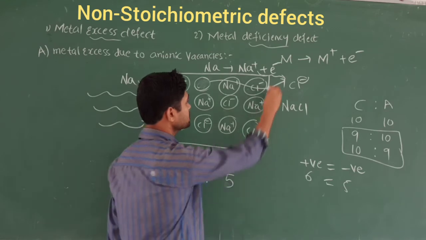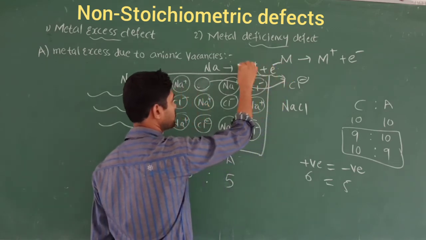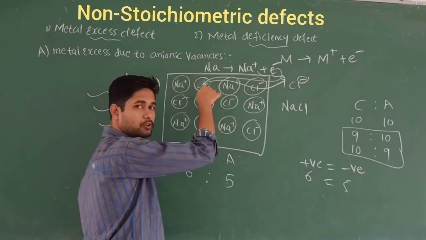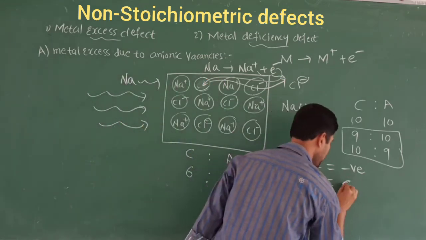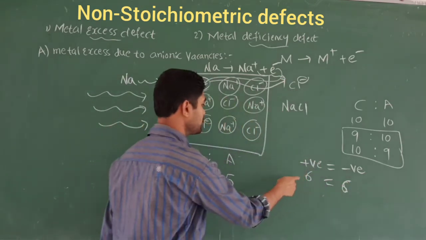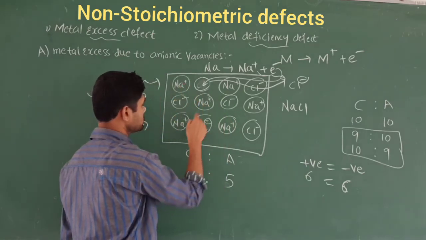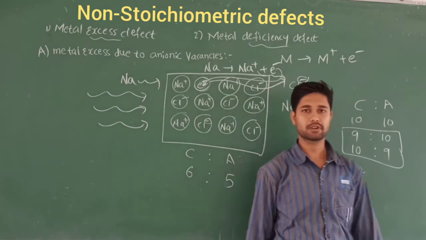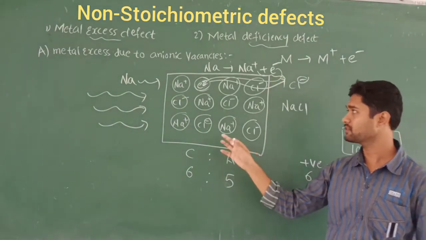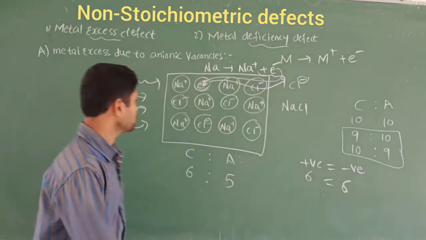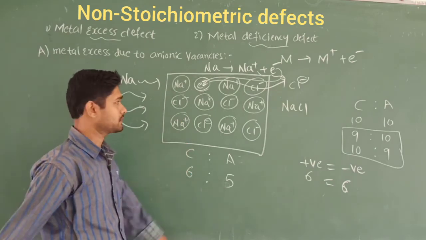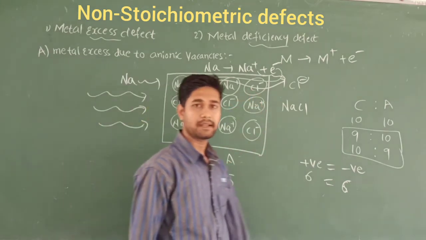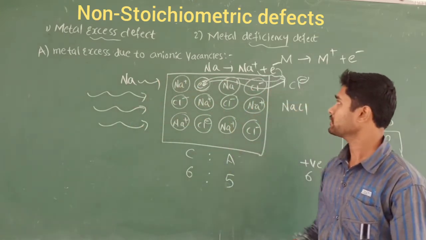So what happens is that the electron emitted from the sodium is going to occupy that position, so now the negative count becomes 6. Count here: 6 positive charges, and with the 1 electron, 6 negative charges. Now the electrical neutrality is good. But when you count the metals, metals will be higher in number than the anions. That's why its name is metal excess due to the anionic vacancy.